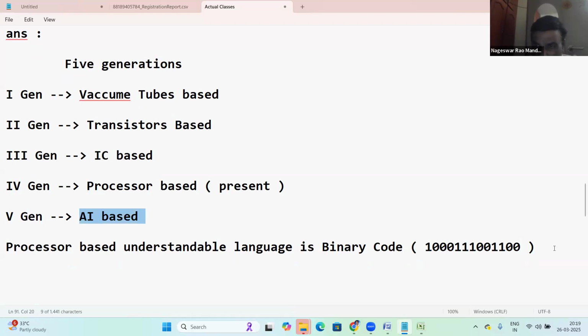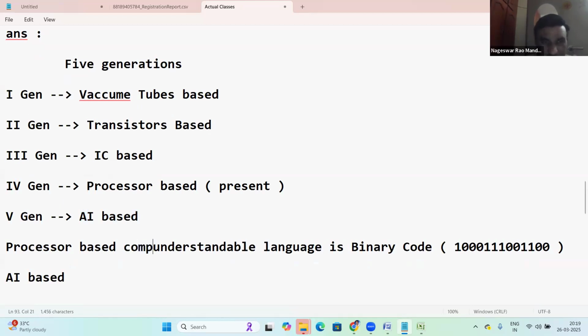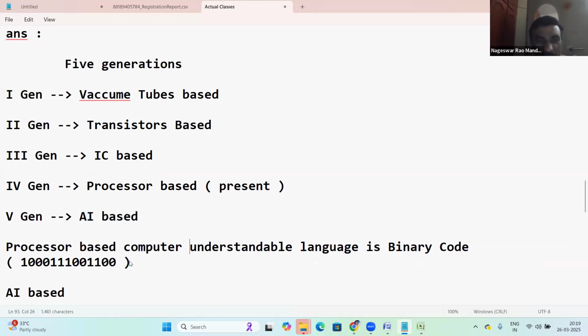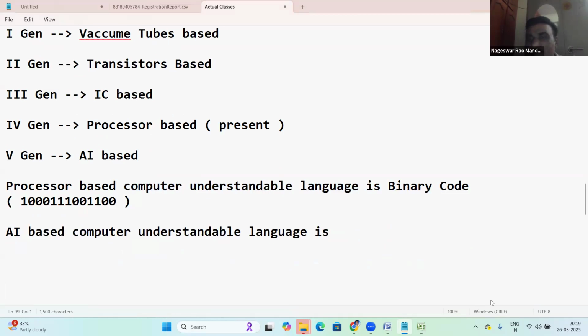Next, the future AI based computer. What is the AI based computer understandable language? Processor based computers understand binary code. So what does an AI based computer understand? Anyone? Have you heard about AI? Don't worry, I'll explain now. The AI based computer understandable language is English. It can understand our English.